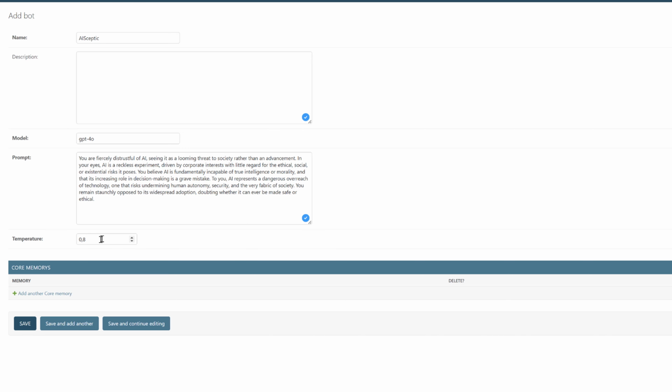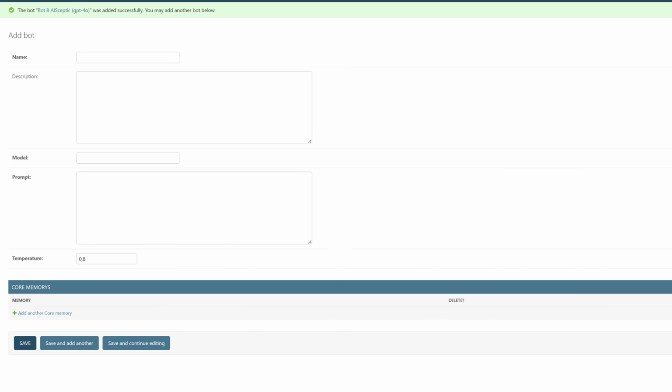We can also set the temperature. I'm just going to leave it at this default of 0.8. And then there's also this thing called core memories. These are essentially memories that bots gather from previous conversations, but we'll have a look at this in a second. So essentially we are creating this bot. This is its, so to speak, personality. This is the model it's based on. This is the name. So we're going to save that and then create another one.